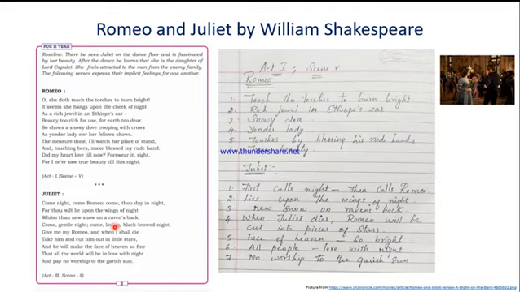Just like that, Romeo is like a new snow over the raven's back. So Juliet is comparing Romeo to a new snow on a raven's back. So he is so very bright. That's it. And he brings a day in night.